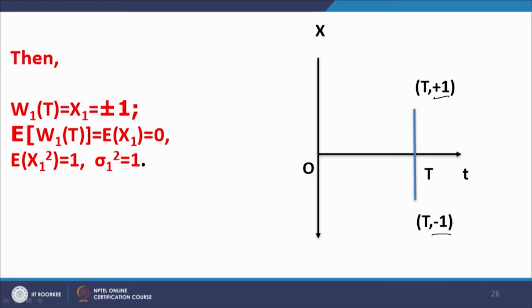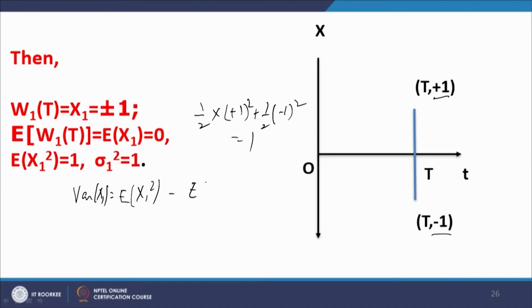The expected value of x1 squared is equal to 1, you can work it out: 1 by 2 into +1 squared plus 1 by 2 into -1 squared, that is equal to 1. So, expected value of x1 squared is equal to 1, and what is the variance of this process? Variance of x1 is equal to E of x1 squared minus (E x1) whole square. This is equal to 0, this is equal to 1. So, this variance is equal to 1.